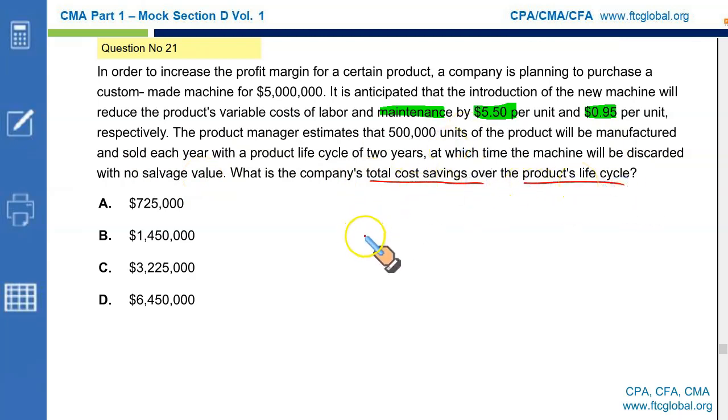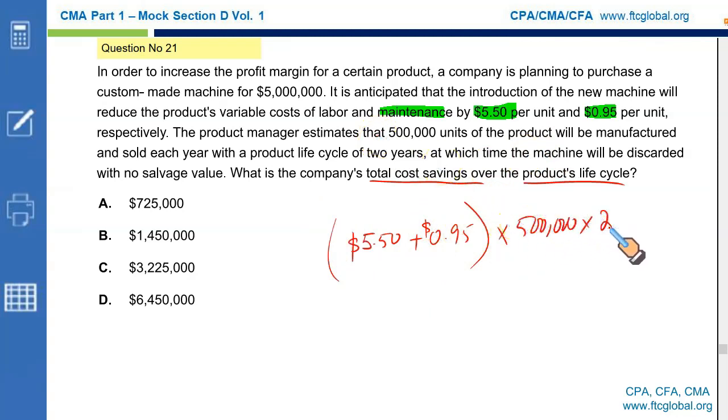First, we have $5.50 worth of labor cost that would be saved, plus $0.95 worth of maintenance cost that would be saved, and this is the total saving on 500,000 units per year for 2 years. So the total savings is 5.5 plus 0.95, times 500,000, times 2. It's 6,450,000. But this is not the answer, because in order to get this much saving, you have to spend $5 million